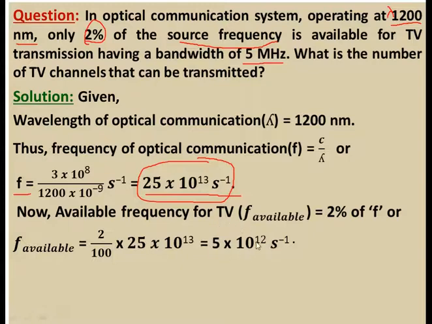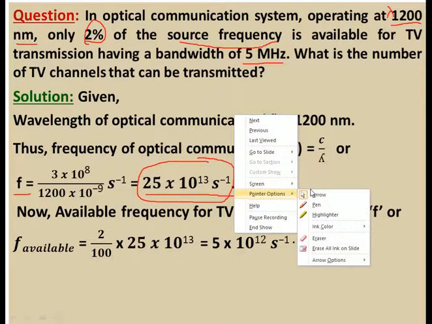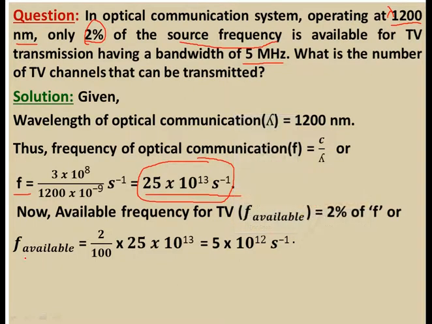Now you have the available frequency. From here, f available is equal to 2%, which is basically 2 by 100, multiplied by f, and this f is 25 into 10 to the power 13.